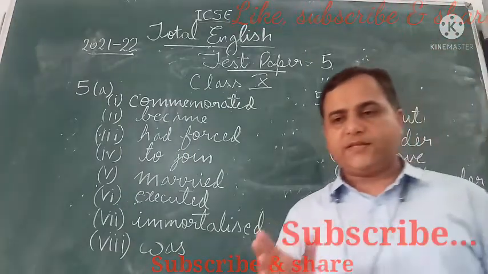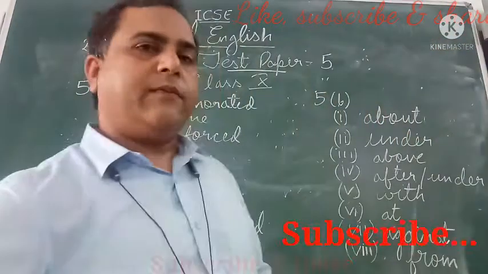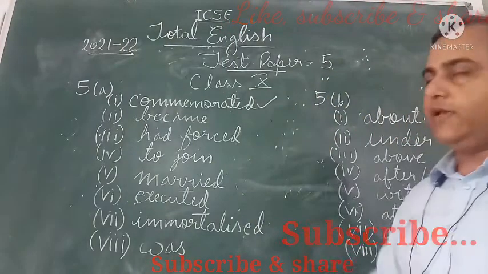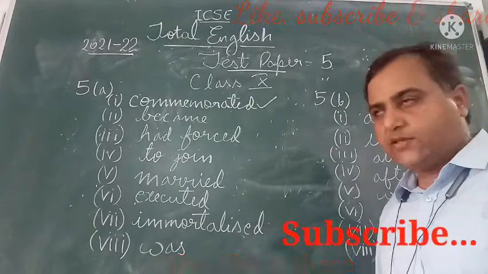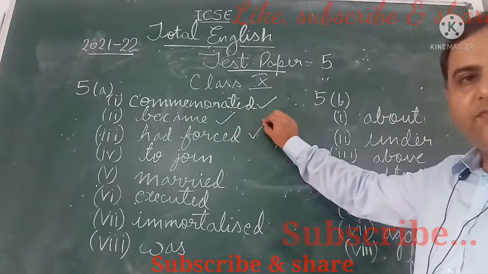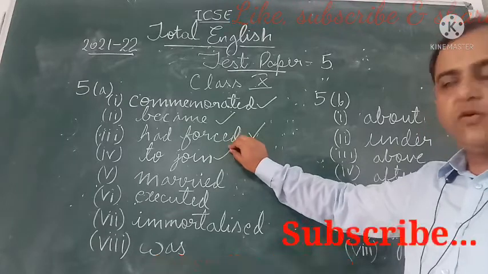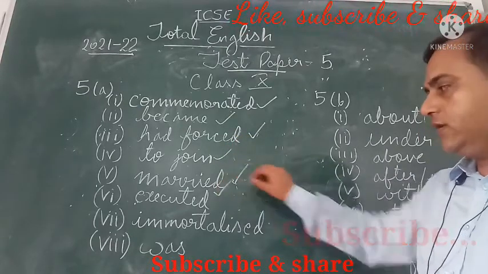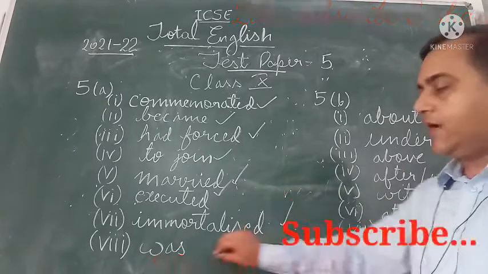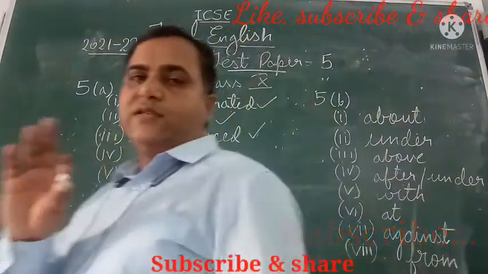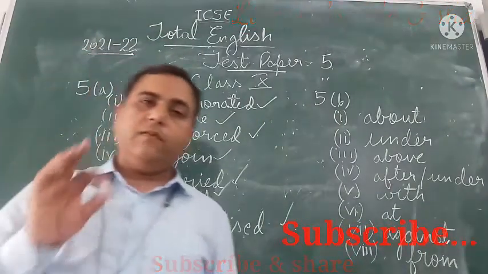Okay, I hope it is clear. Answers are written on the blackboard, children. You can see. So, the first one is commemorated, second is became, third is had forced, fourth is to join, fifth married, then executed, then immortalized, and the last one is was. Okay, you can see that the passage is going on in the past tense.